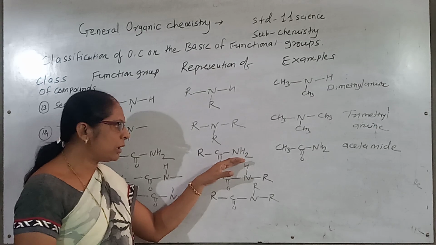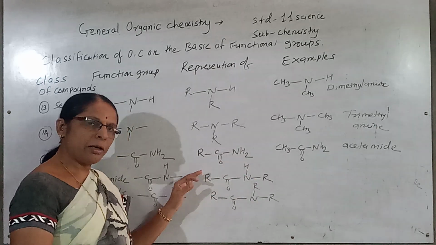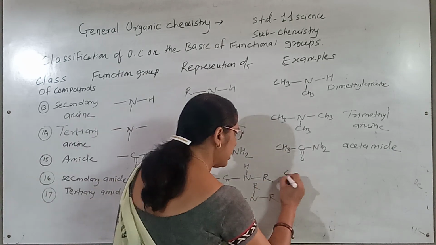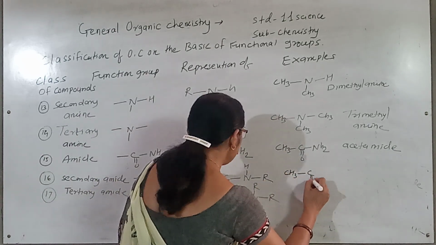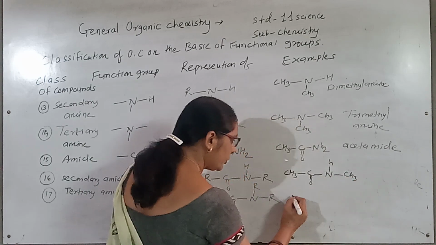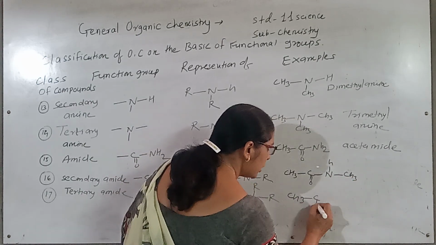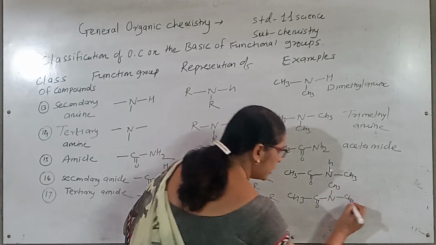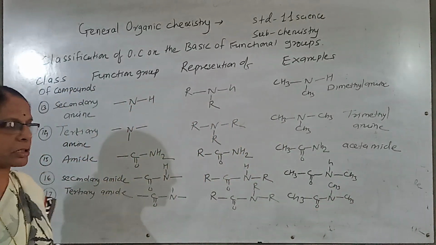So it is a primary amide, it is a secondary amide, it is a tertiary amide. So I write the example of the secondary amide: CH3CONHCH3 or CH3CONCH3 and CH3. So how do we write the name of this compound?